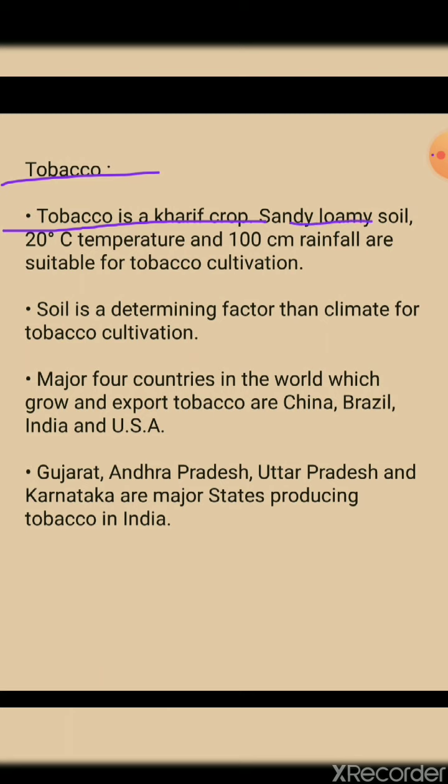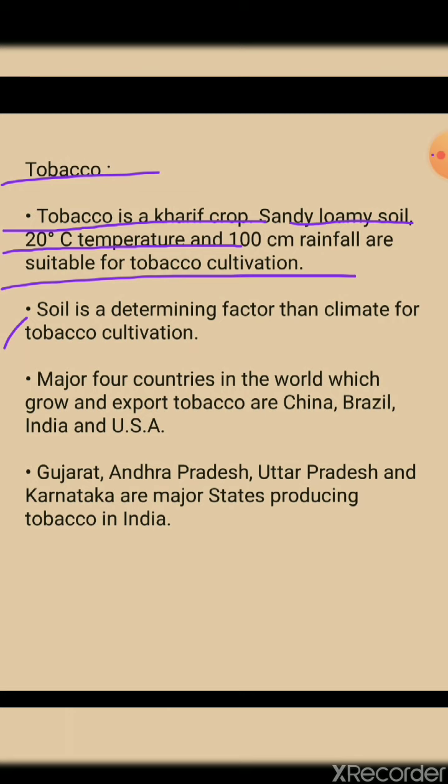Sandy loamy soil, 20 degree Celsius temperature, 100 centimeter of rainfall are suitable for tobacco cultivation. Tobacco is said to be what type of crop? That is monsoon crop. Sandy and loamy soil is needed. 20 degree Celsius temperature is needed. 100 centimeter of rainfall is needed for good, suitable conditions for tobacco cultivation.